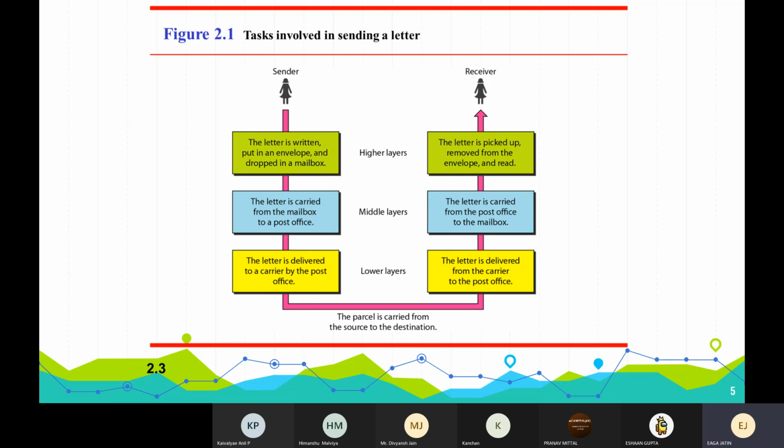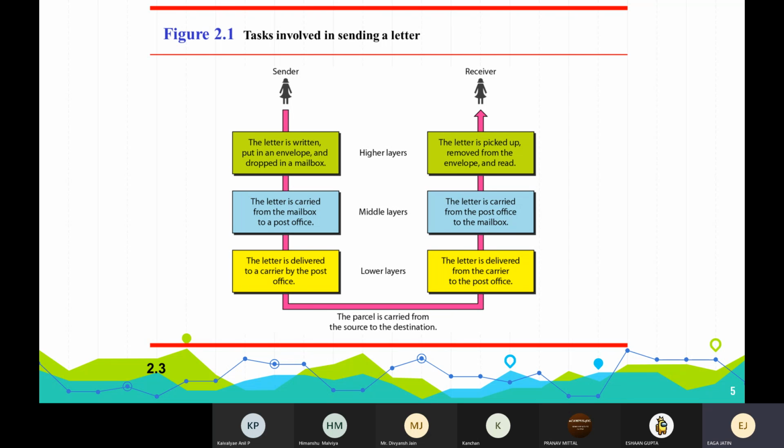Here, just imagine you have a letter. You're writing a letter to someone close to you, and you want them to read this letter. Just imagine the steps involved for this letter to reach them. You write the letter and you put it in the mailbox. The postman comes and takes the letter from your mailbox to the post office, and now he posts it to the post box that is near to the receiver's end.